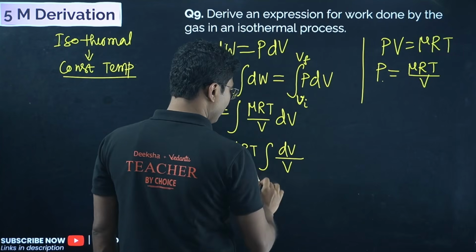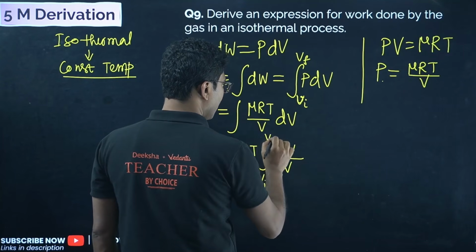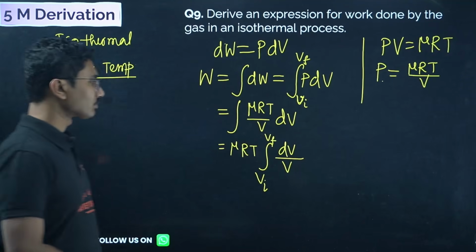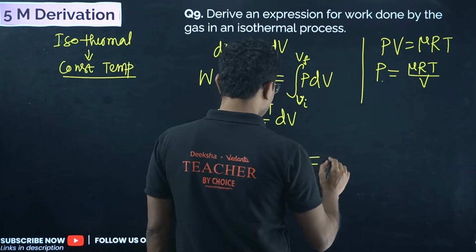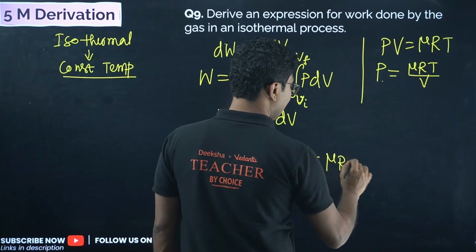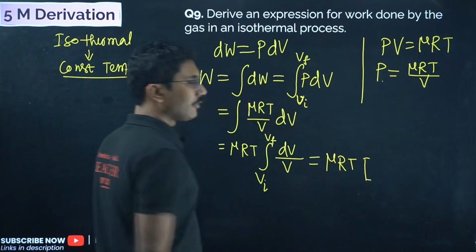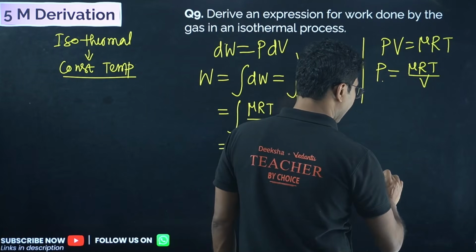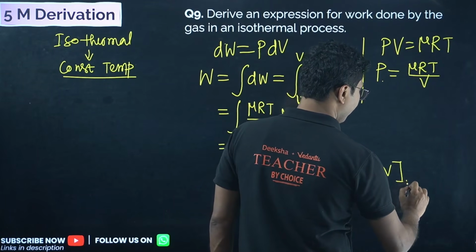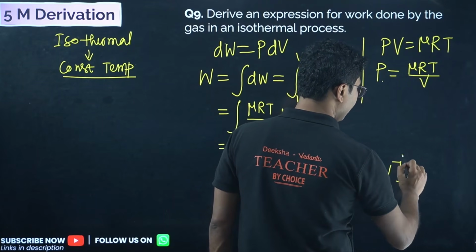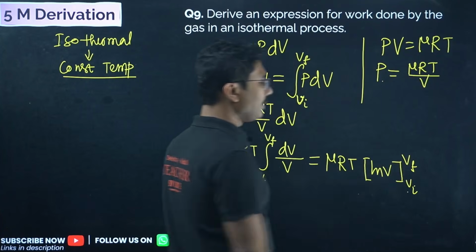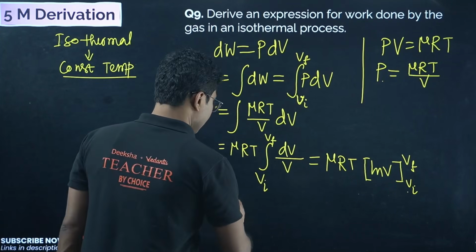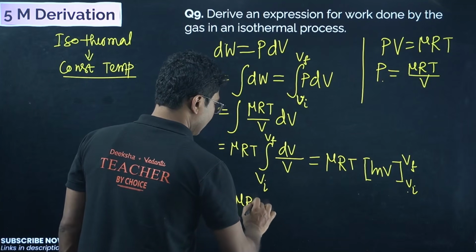Now remember, when we write volume, we write capital V, and when we write velocity, we write small v. That is a small difference. Now this integration may be something new to you, but you have to remember that this integration is basically ln of V, from V initial to V final. This is called the lower limit, and this is called the upper limit. Now this equals mu RT.